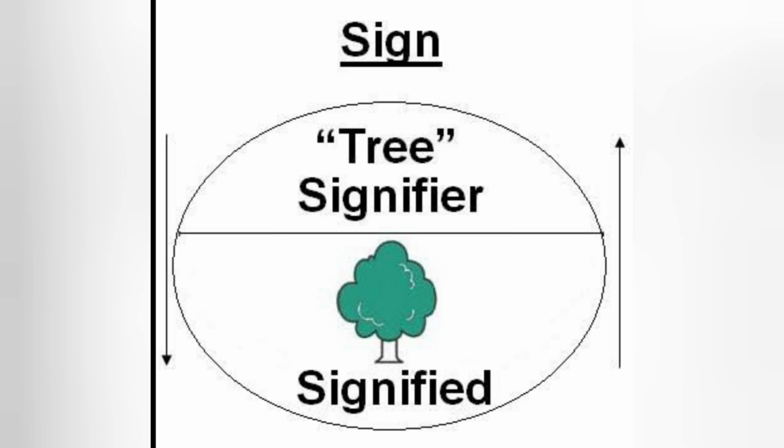All right, a mental concept is generated as soon as the word tree is spoken to you. So in this case, the word tree in itself, which is used as a sign, is considered to be the signifier, and the mental concept of the tree that is generated in your mind will be considered as the signified. All right, now I believe that this concept of signifier and signified is clear. Now let's move back to our sign systems.